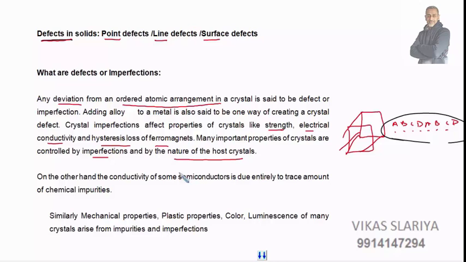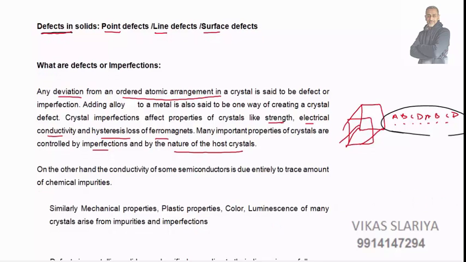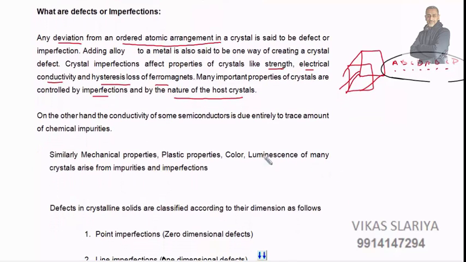On the other hand, the conductivity of some semiconductors is due entirely to trace amounts of chemical impurities. For semiconductors, it is because of trace impurities that their properties are improved.